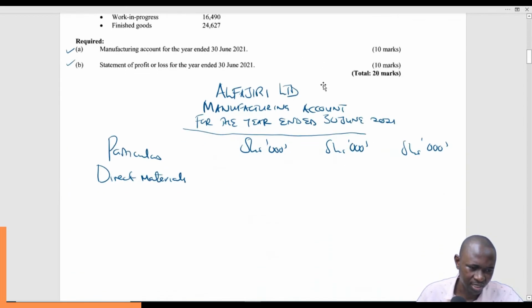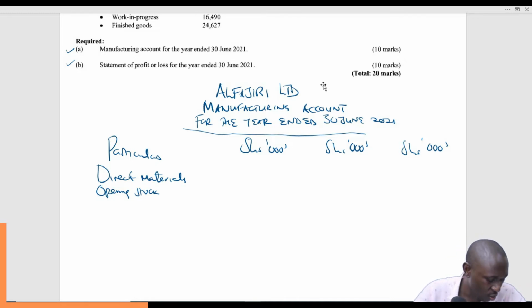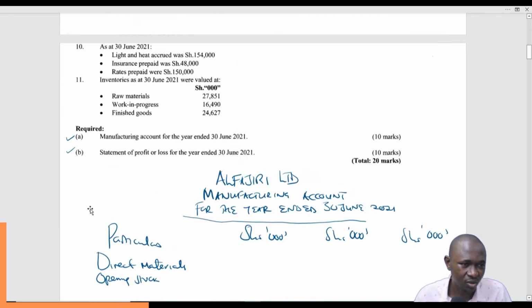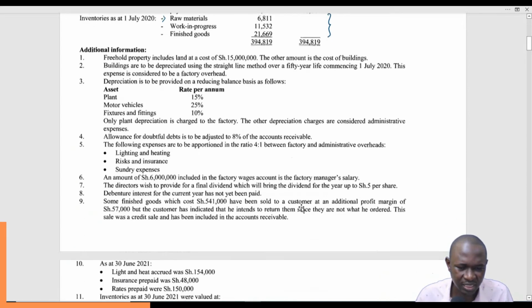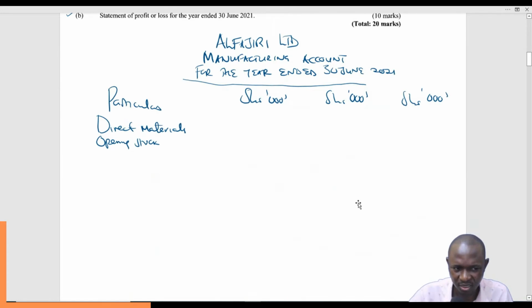So we'll come here and say opening stock of raw materials, and let's have it in the middle column. We can have it in the middle column, or we can have it in the outer column. So what is the value for the opening stock? It's 6,811.